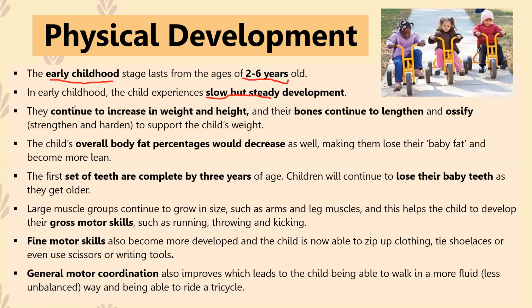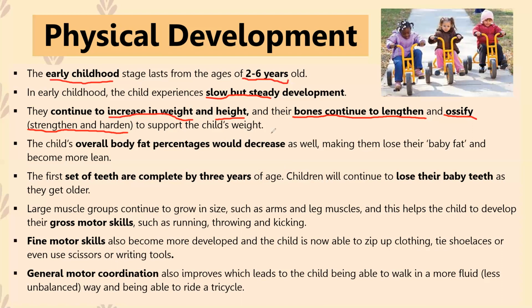Okay, so what do children between the ages of 2 to 6 experience from a physical point of view? And remember, if we're ever going to ask you to explain how a child develops in terms of physical development, you could name any one of these things on the slide. So you could say that the child continues to increase in their weight or continues to increase in their height. You could say that their bones continue to lengthen, which essentially means that they're getting taller and they're growing. The bones continue to ossify. Ossify is a fancy way of saying that they start to mineralize more. They start to get more strengthened and hardened and established. Okay, and essentially they're able to support the child's ever-growing weight.